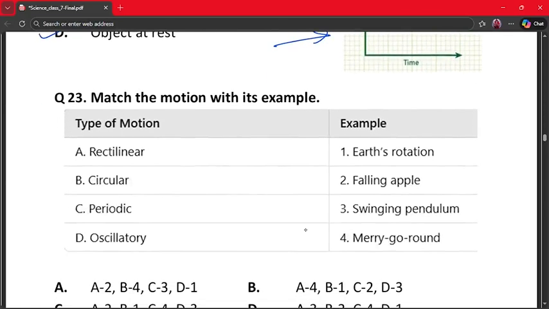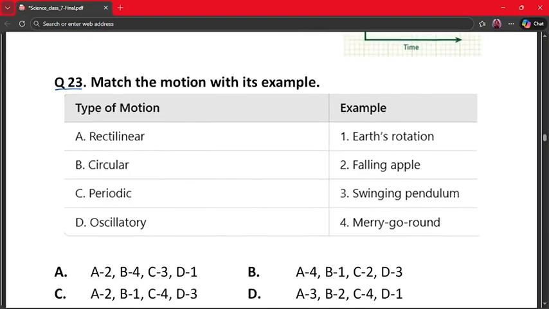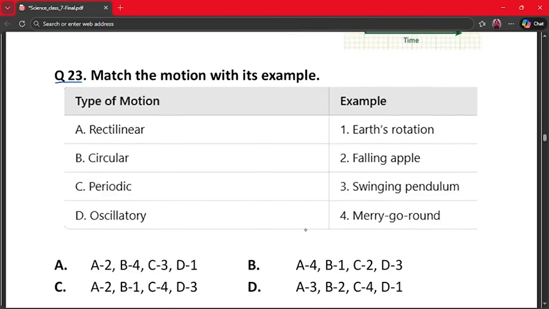Our next question is question number 23. Match the motion with its example. Rectilinear, circular, periodic, and oscillatory. Examples are Earth's rotation, falling apple, swinging pendulum, and merry-go-round.